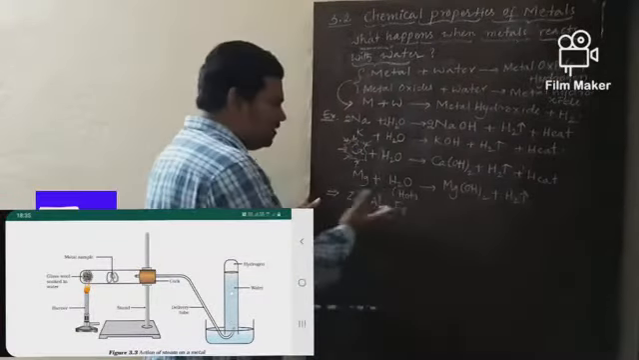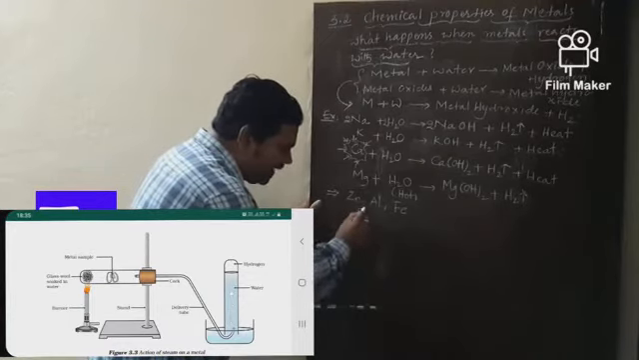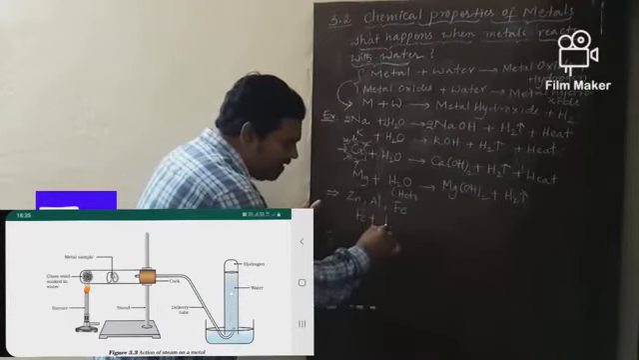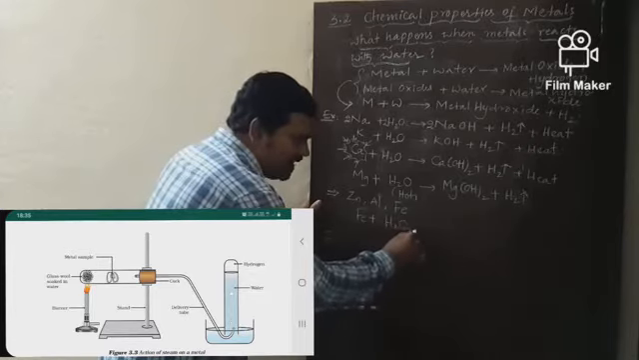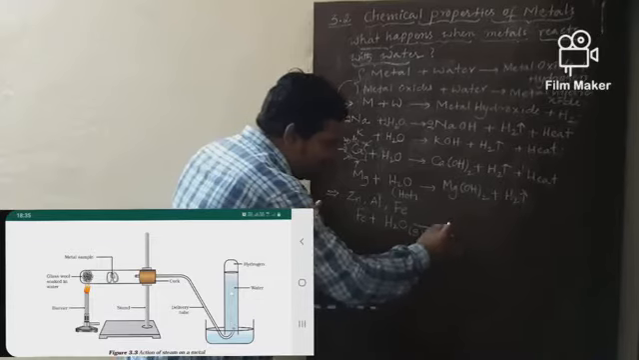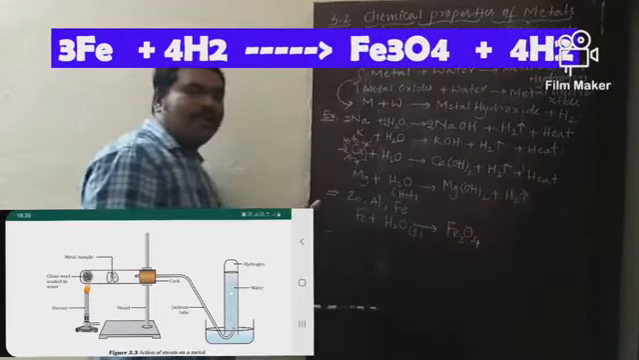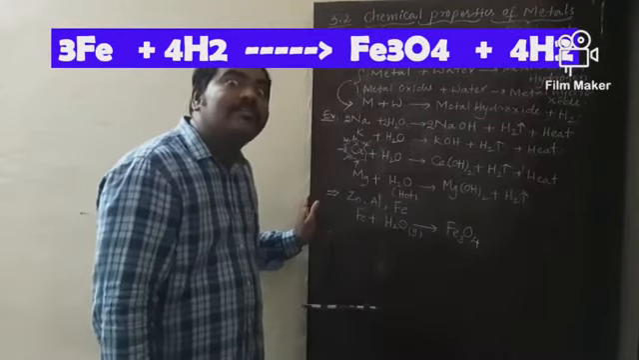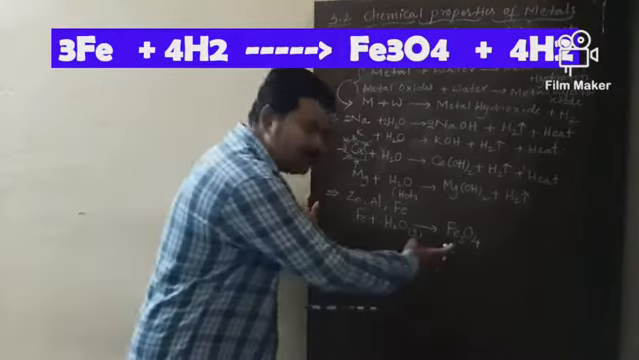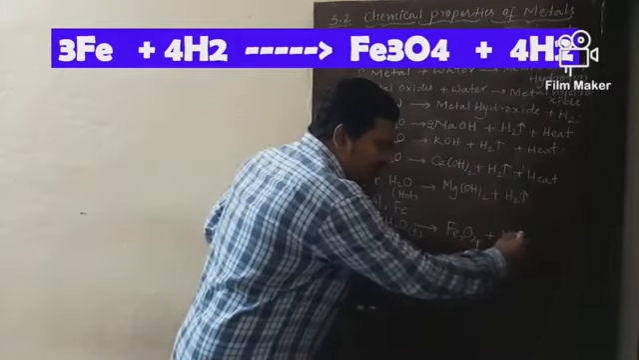Now let me take two equations in this case. Suppose you take iron, symbol Fe. Iron reacts with steam. Steam means the gaseous form of water, no? So the gaseous state is specified here. Then Fe3O4 is obtained. What is this oxide called? Magnetic iron oxide is obtained, along with the liberation of hydrogen gas.